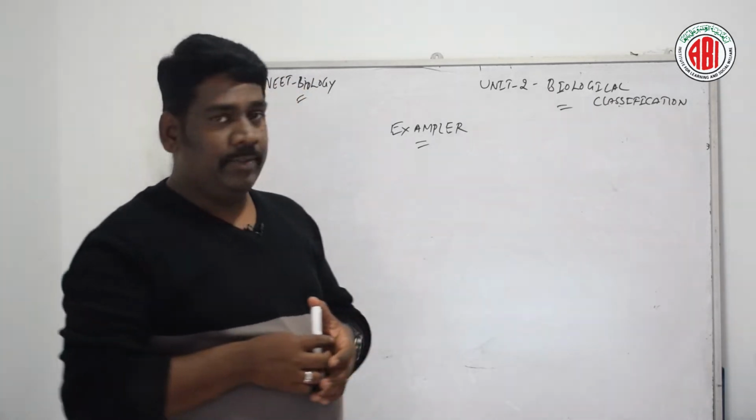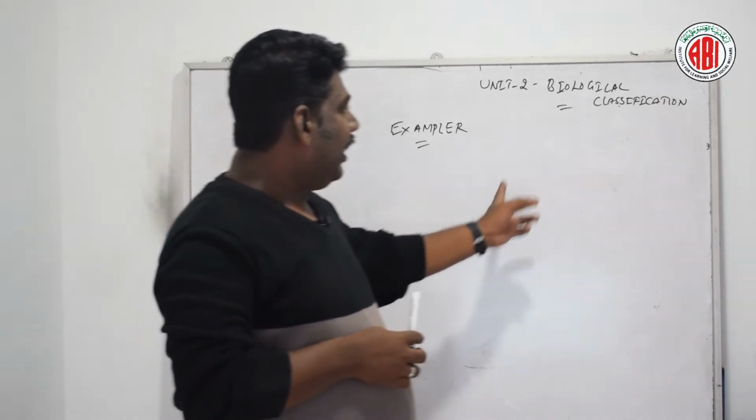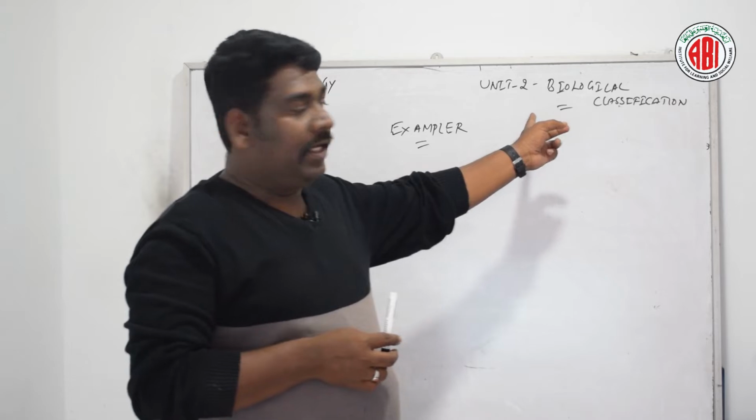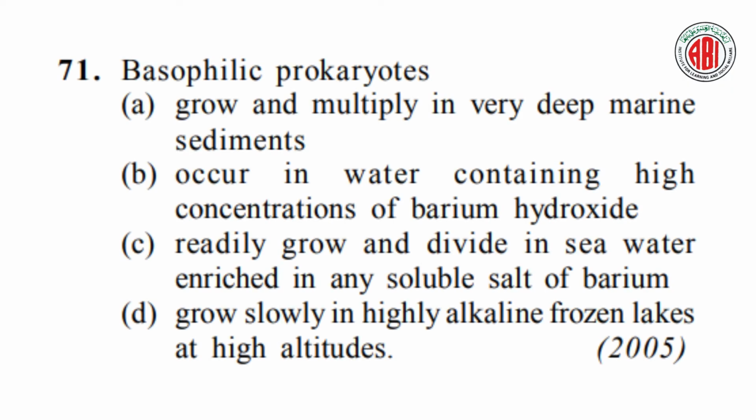So in that category today we are going to discuss a few questions from NEET biology under Unit 2, biological classification, in detail. Let's get started. Now look at this question, guys. Question number 71: basophilic prokaryotes. Here are 4 different options given. Let us see which one is the right answer.